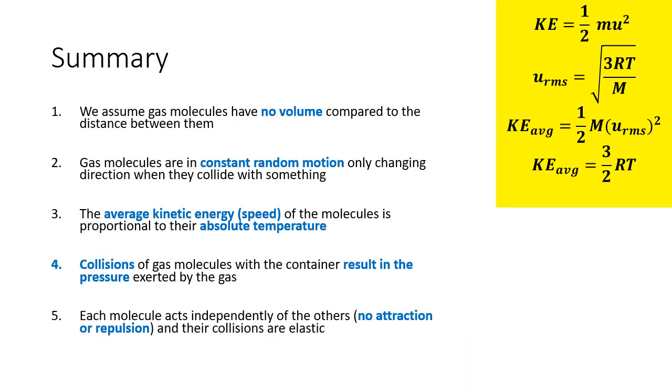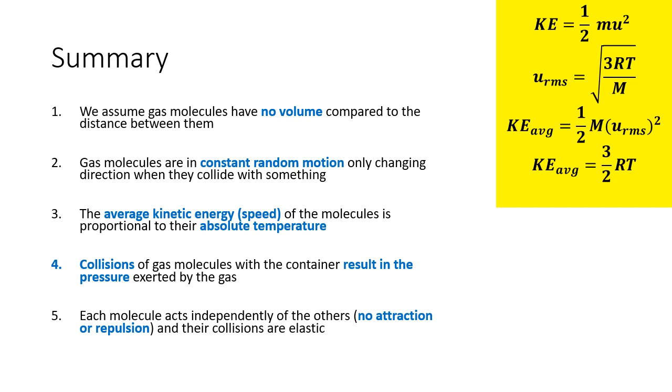To summarize, we have 5 postulates. We assume that gas molecules have no volume compared to the distance between them. Gas molecules are in constant random motion, only changing direction when they collide with something. The average kinetic energy, which is related to the speed of the molecules, is proportional to the absolute temperature. Collisions of gas molecules with a container result in the pressure exerted by the gas, and each molecule acts independently of the others. There is no attraction or repulsion, and their collisions are elastic.